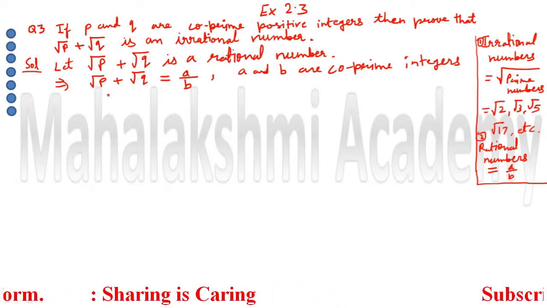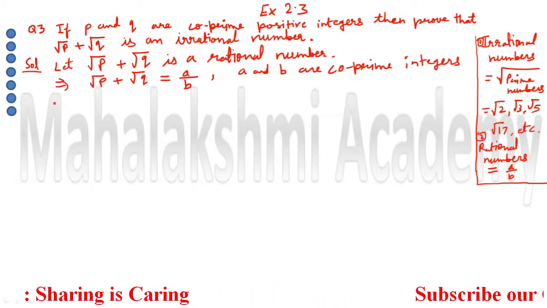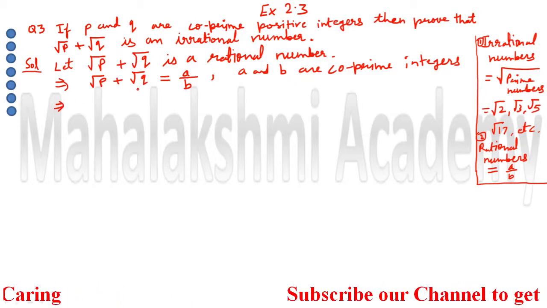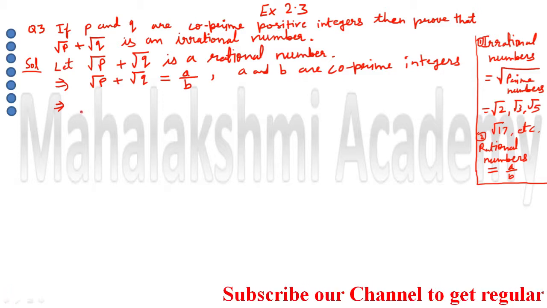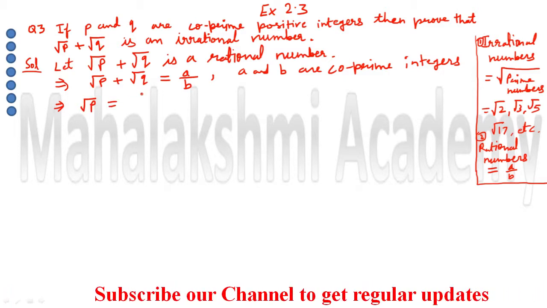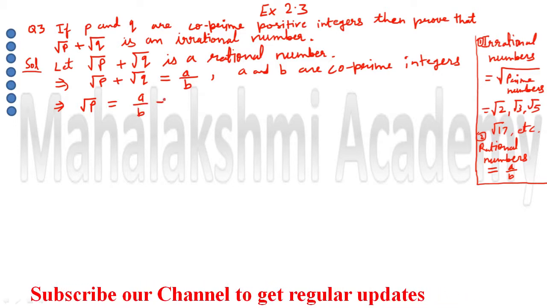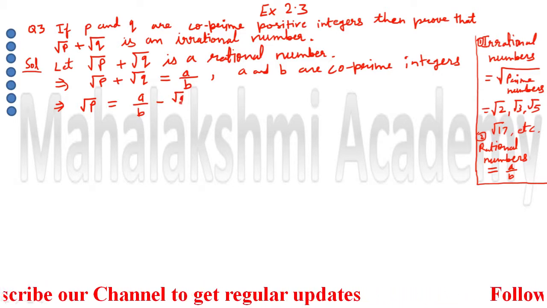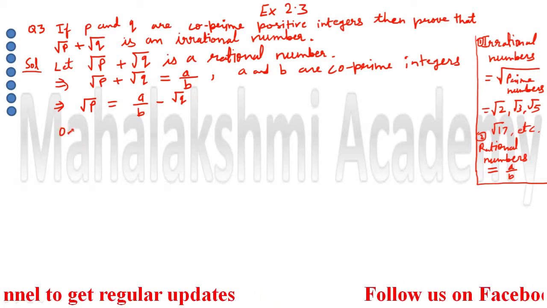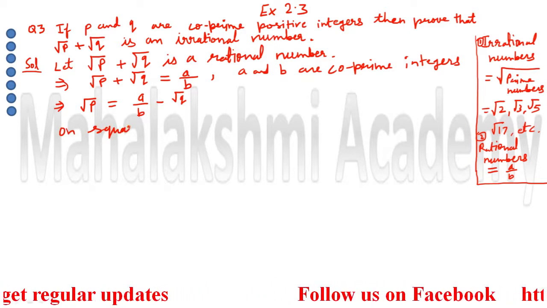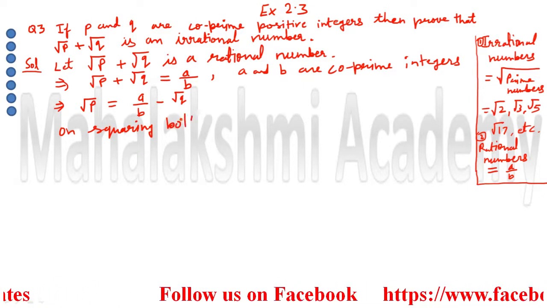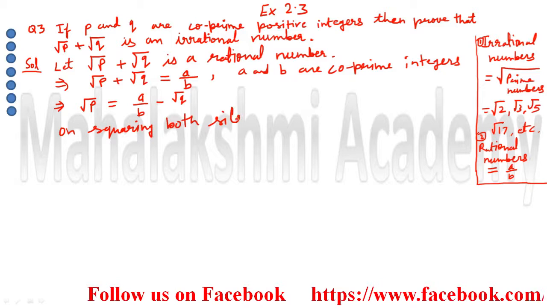Now from here we are going to separate any one, either root P or root Q. So I am going to separate root P. Then it is going to be A upon B minus root Q. Then just do the square on both sides.